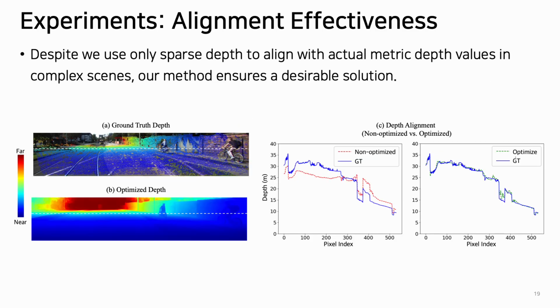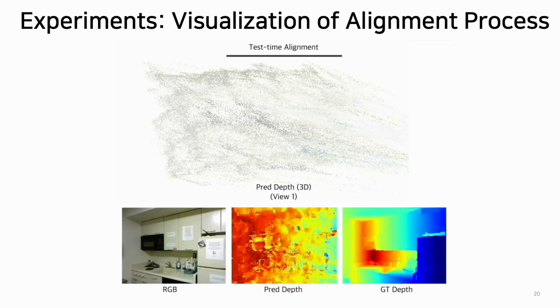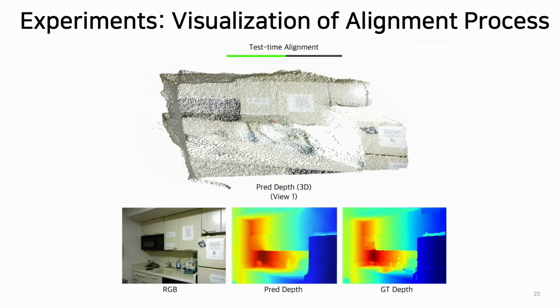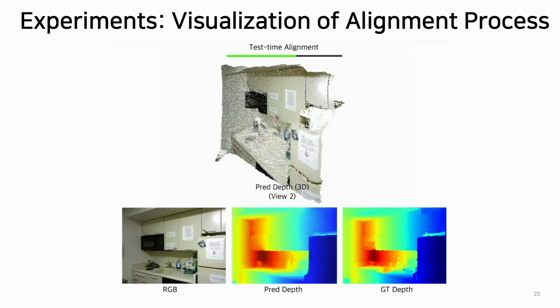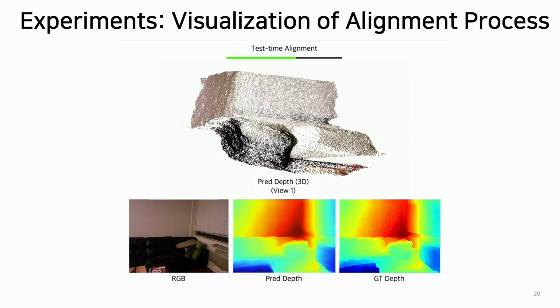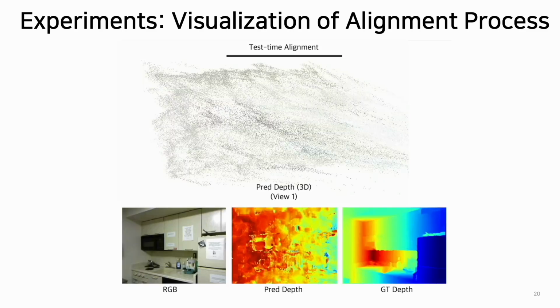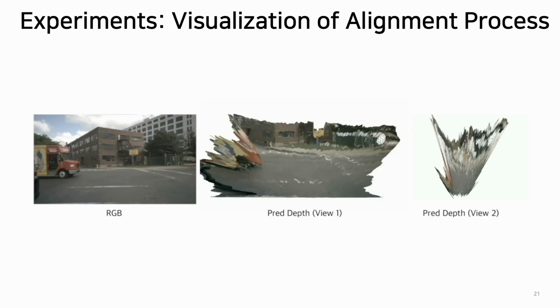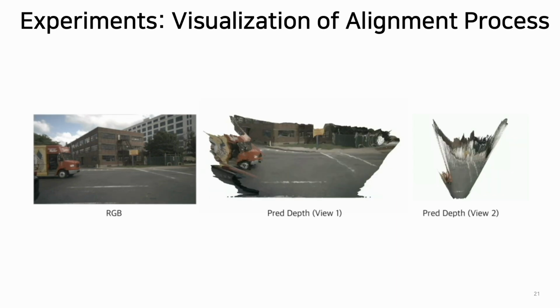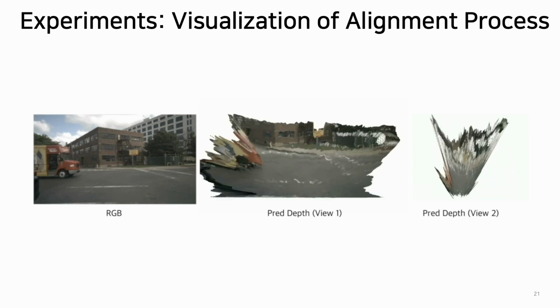As a result, by aligning with sparse metric depths in complex scenes, our method ensures a desirable solution. The test-time alignment process makes metric-scale depth maps closely approximate ground truth. Our zero-shot depth completion method aligns depth priors with sparse depth measurement during test time. This video demonstrates the alignment process, showing how it effectively reconstructs detailed 3D scenes. Similarly, it performs well in outdoor scenarios, maintaining high-quality results.